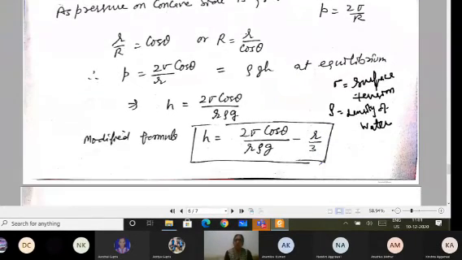So you will simply remember this formula for the height, that is h equals 2 sigma cos theta upon small r rho g, where small r is the radius of the capillary tube. From here you can see that h is inversely proportional to r. So if the diameter of the tube is more, the height of the liquid rising in the tube will be less, and vice versa.